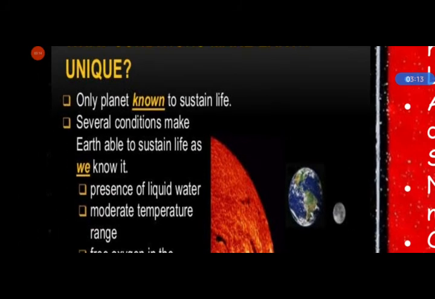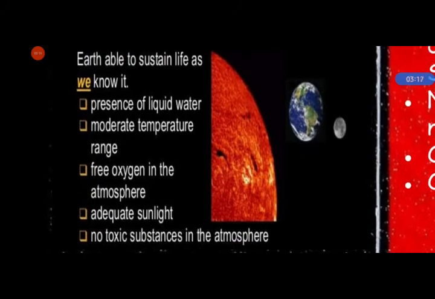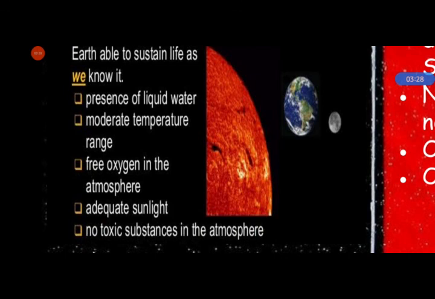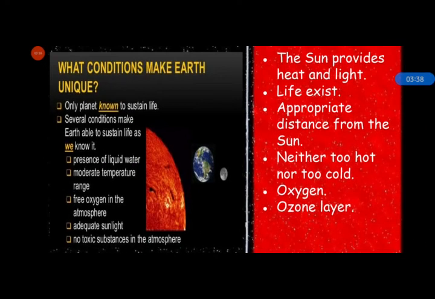Several conditions make Earth able to sustain life as we know it: presence of liquid water, moderate temperature range, meaning not very cold, not very hot, free oxygen in the atmosphere, adequate sunlight, no toxic substances in the atmosphere, meaning no poisonous gases in the atmosphere. And these are some unique features about the planet Earth.